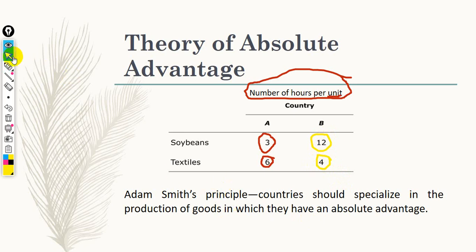According to Adam Smith, a country will specialize in the production of the commodity in which it has an advantage. This means the world consists of A and B. Each one of them initially produces soybeans and textile. Now we would like country A to specialize in the production of only one commodity and produce nothing from the other one, and country B to specialize in the other commodity. How can we determine which country will specialize in soybeans and which in textile?